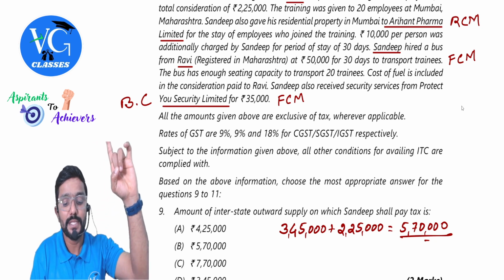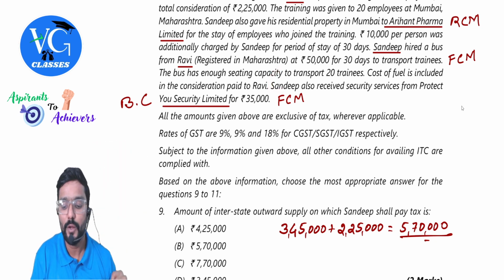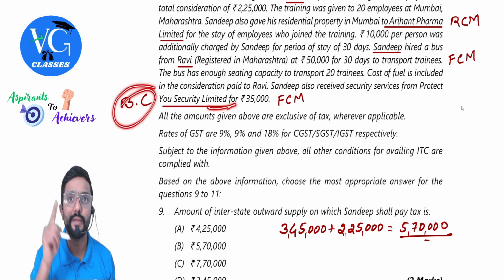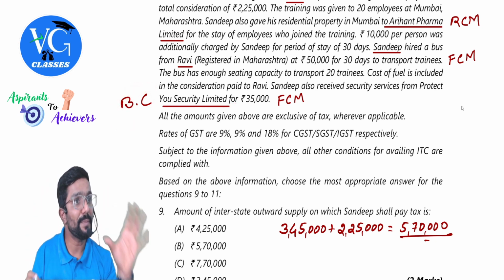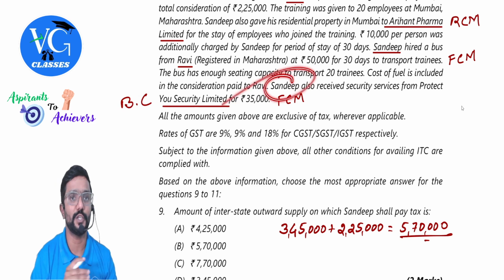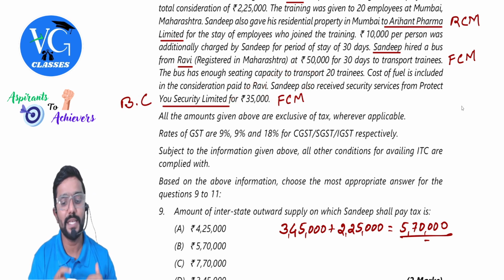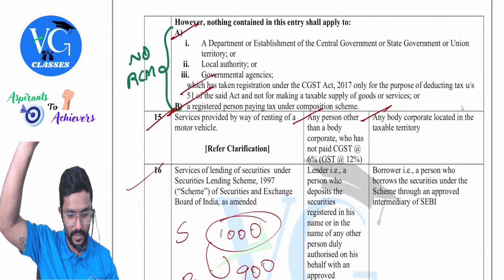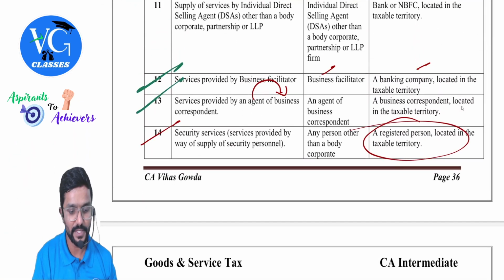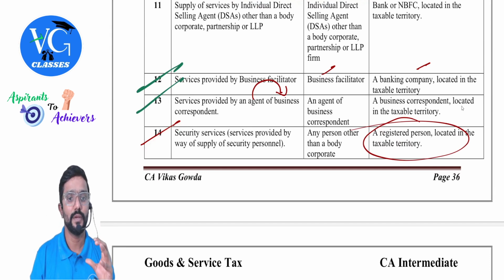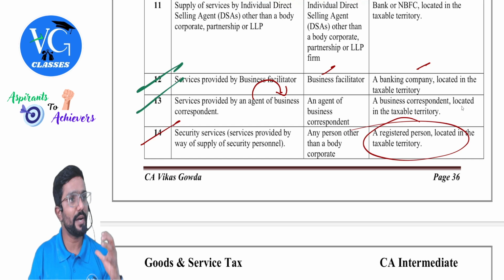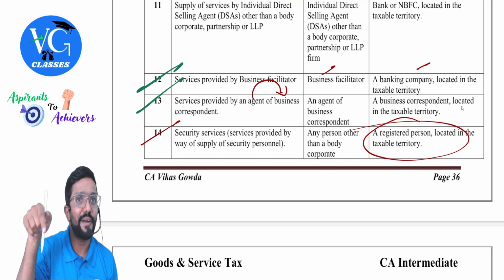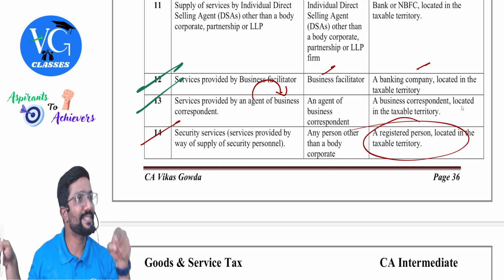Guys, listen here. Sandeep is a recipient here. Who is the supplier? Protect You Security Limited, which is a body corporate because it is a company. So supplier is a body corporate. Recipient is an individual. Sir, RCM applicable or no? RCM is not applicable. Look here, interesting provisions. Where is our security services? Here, 14th entry in RCM. Security services: services provided by way of supply of security personnel. Who is the supplier? Any person other than body corporate. Whereas in our case, supplier is a body corporate.